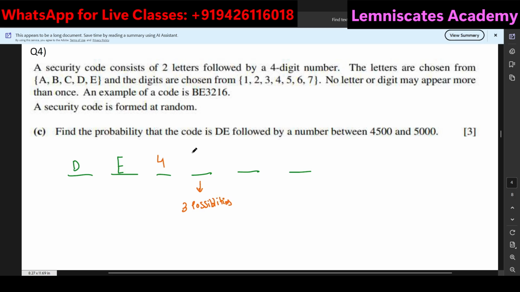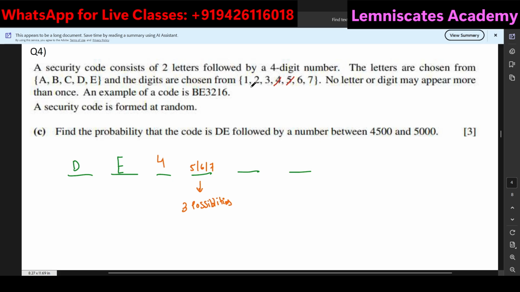Now, let's say we have chosen either of 5, 6, or 7. Whatever you have chosen, out of 7 digits, you are eliminating 2 digits: 4 and one of the 5, 6, 7. Now how many digits are you remaining with? Let's say 4 is cancelled, and let's say 5 is also cancelled. Of course, 6 or 7 could have been cancelled, but I'm just taking an example.